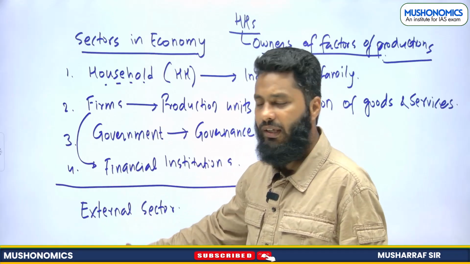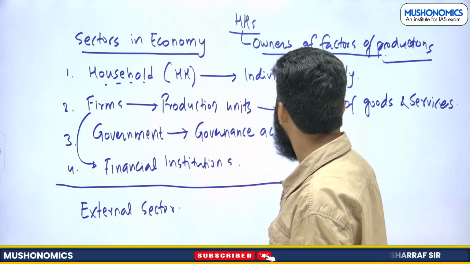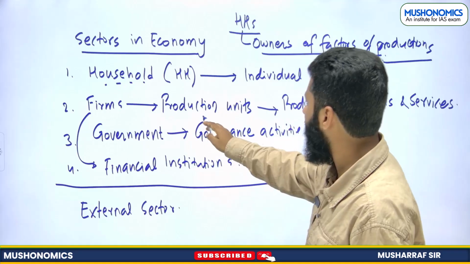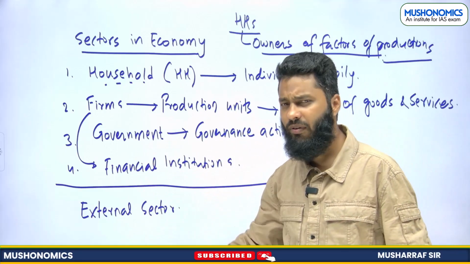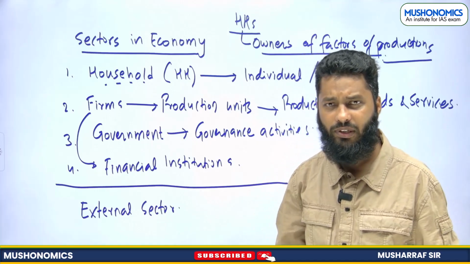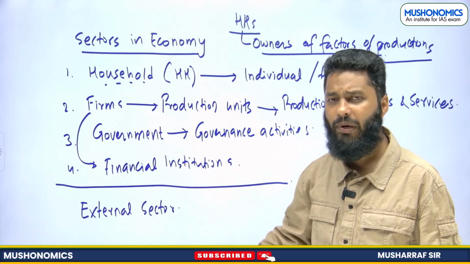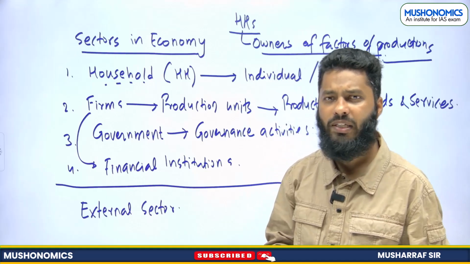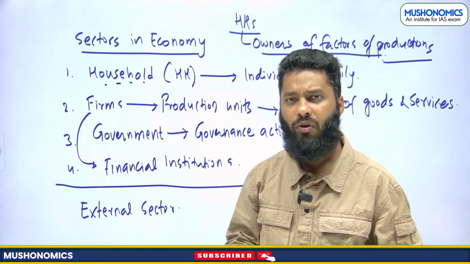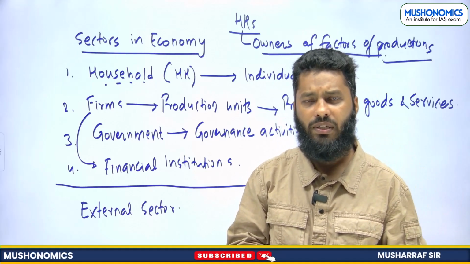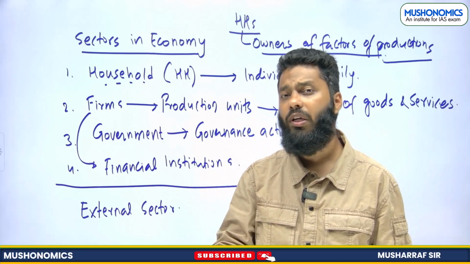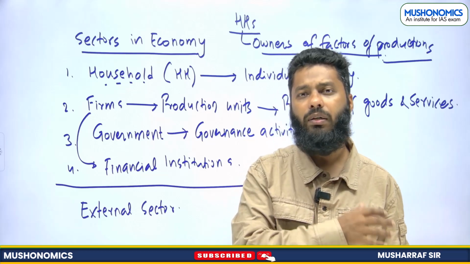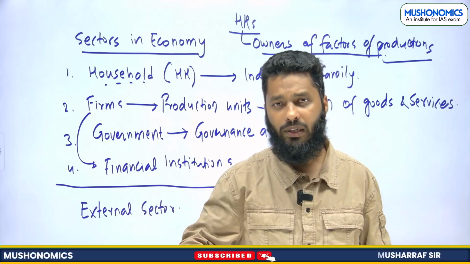These sectors are clear. Household, individual or family. Firms are production units which are involved in production of goods and services. Government handles all those governance activities that are there, right? So it depends upon the type of economy as well. In a capitalist economy, they will not be involved in production of goods and services, rather they will have some regulatory mechanism. That's it. When we are talking about a socialist economy, the role of government is a little higher, right?